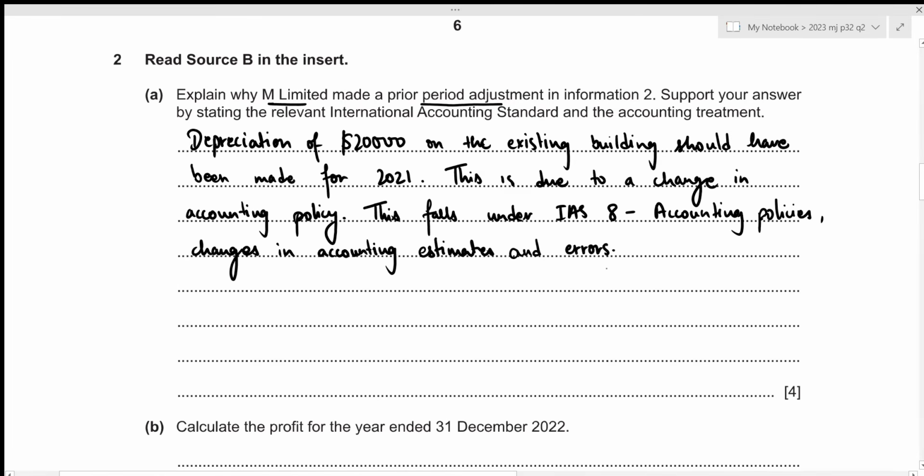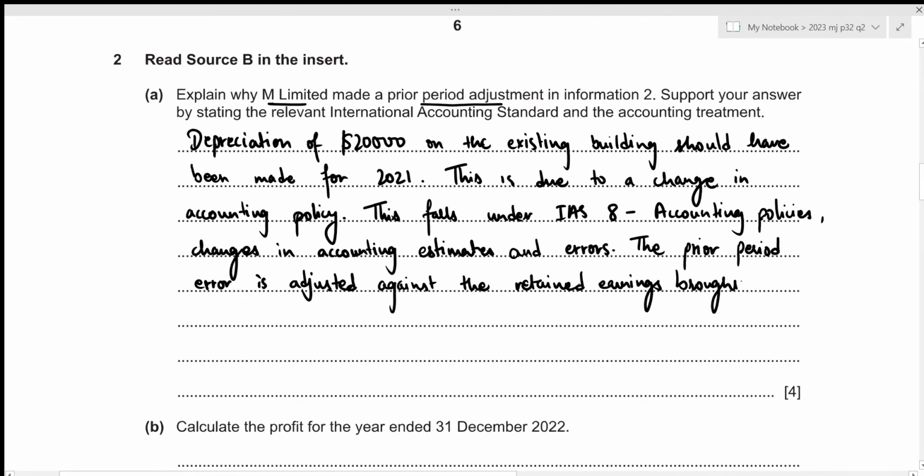And we also need to state that this prior period error should be adjusted against the retained earnings. So the prior period error is adjusted against the retained earnings brought forward on 1st January 2022. That's all for the first part of this question. Now let's move towards the second one.